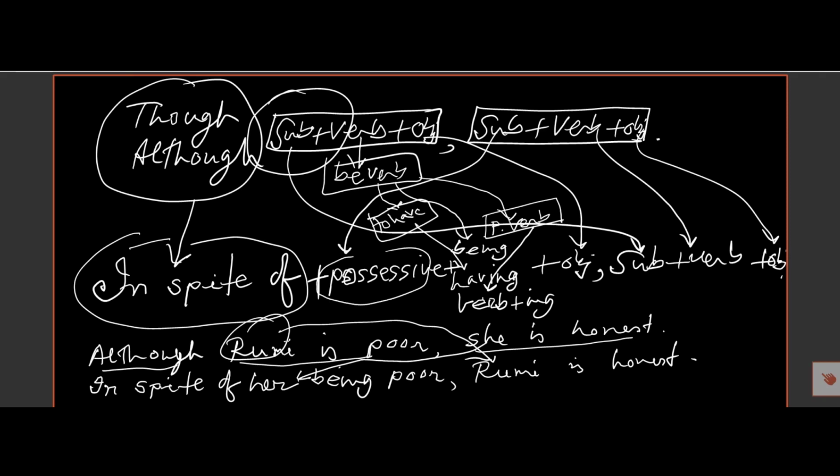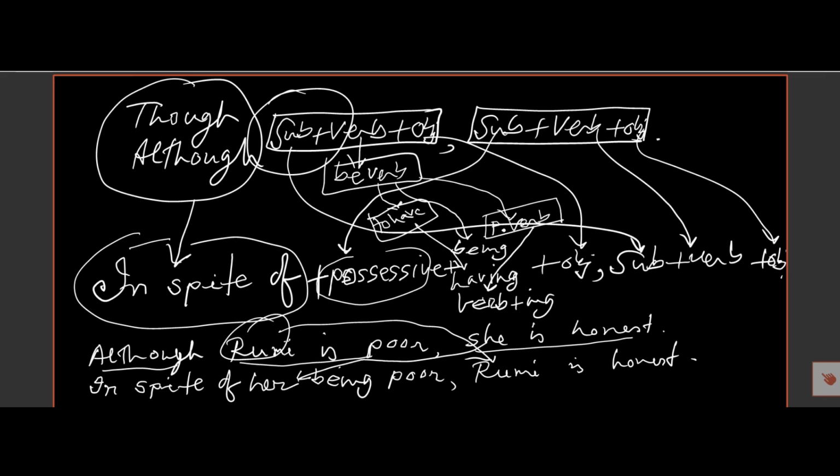Then the part after though, although has a verb, and if the verb is am, is, are, then it will be being. If the verb is have, has, had, that will be having.